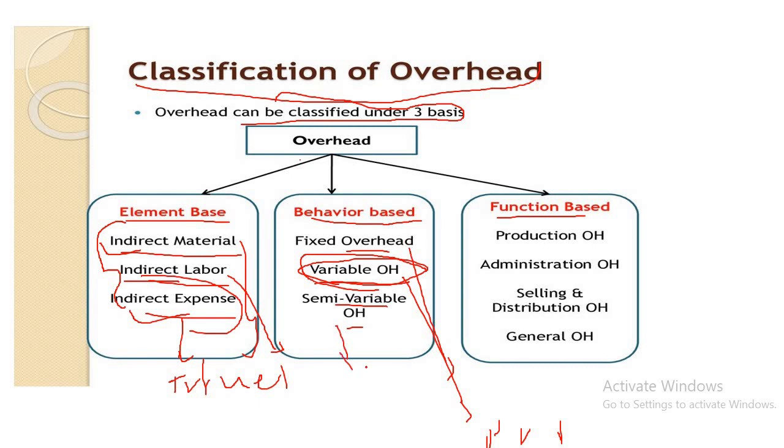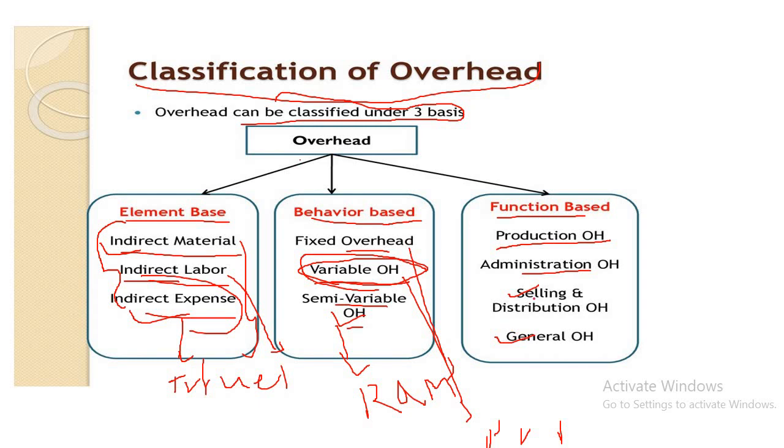Another one is semi-variable overhead. These costs vary in part with the value of production and in part they are constant, for example repairs and maintenance. Another classification is on the basis of functions. On the basis of functions, overhead can be divided into production overhead, administration overhead, selling and distribution overhead and general overhead.